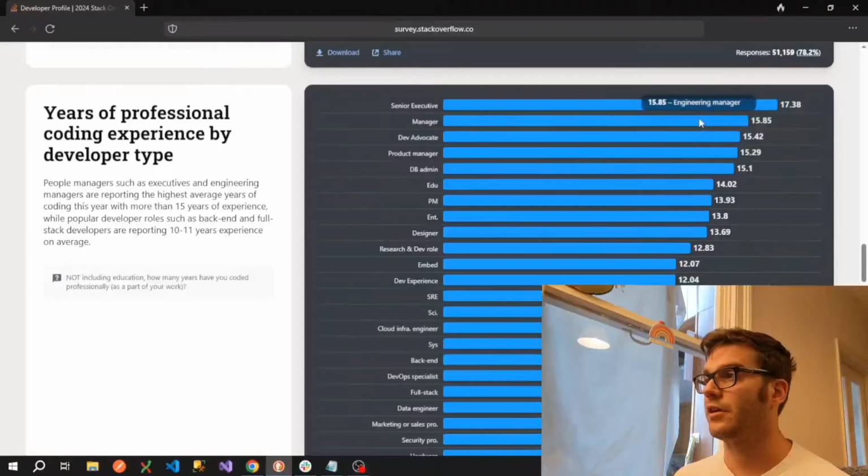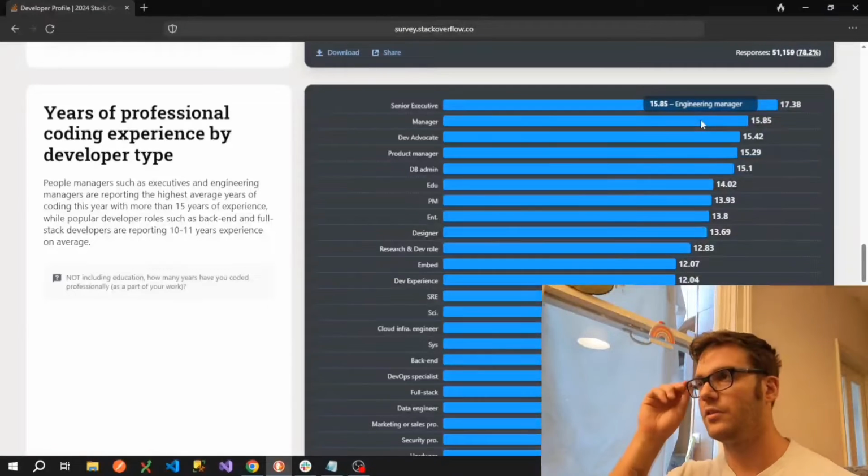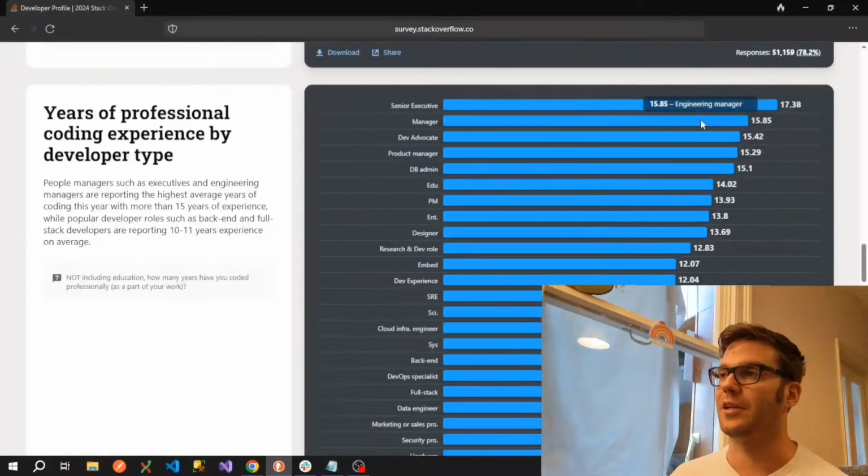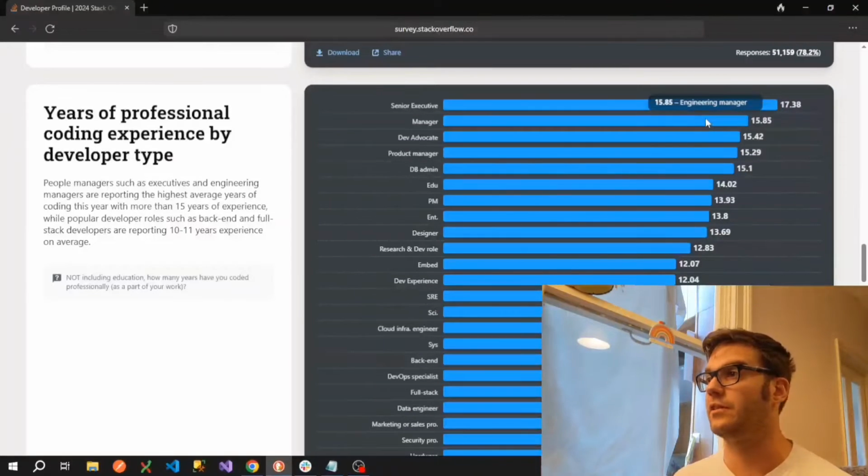But the managers either way had around 16 years of experience. Hopefully that's not too disheartening to anyone that's hoping to become a manager in the future, because I got my first management role after only 5 years as a developer, and only one of those years had been as a senior developer. So third here, you're going to need around 15 years or more experience to be a developer advocate.